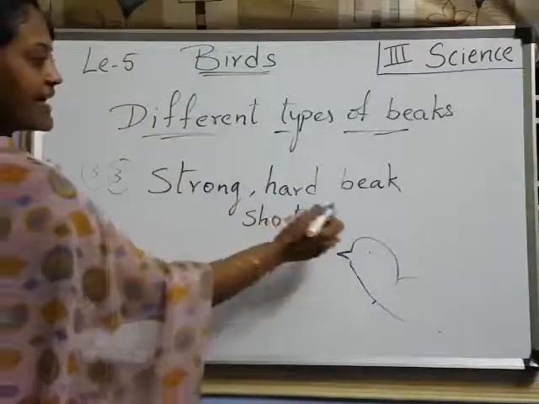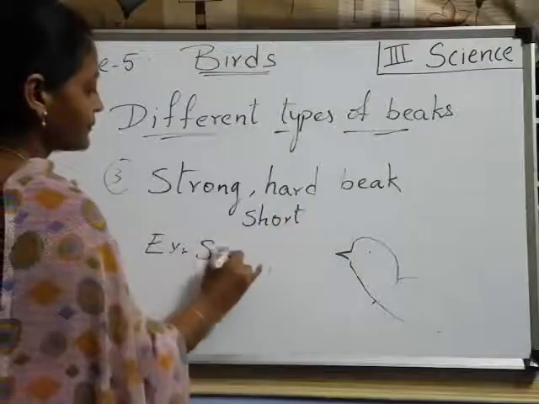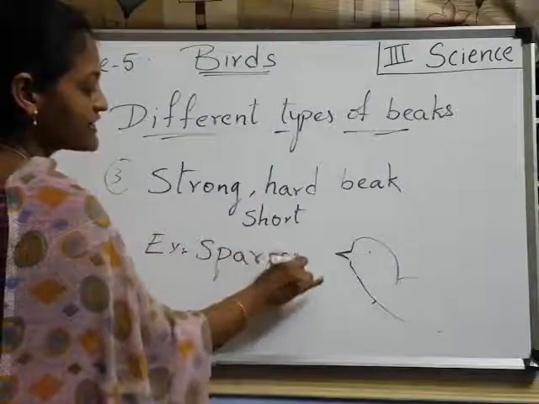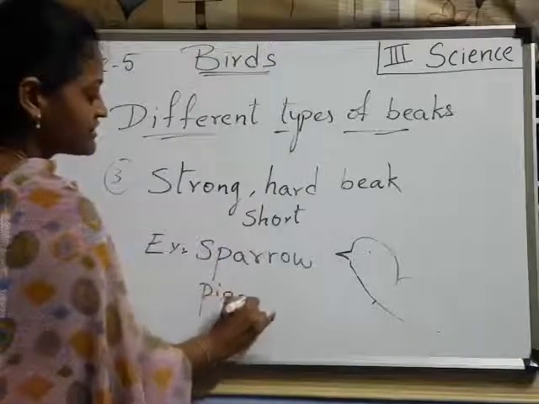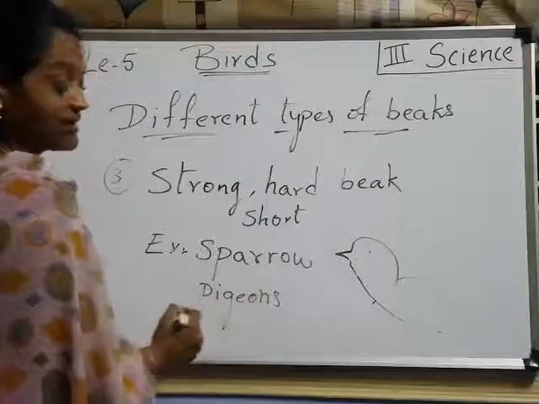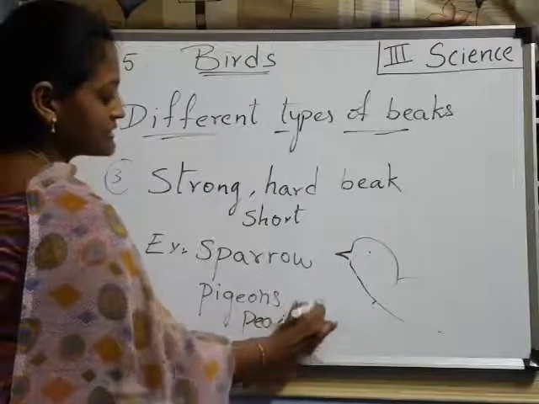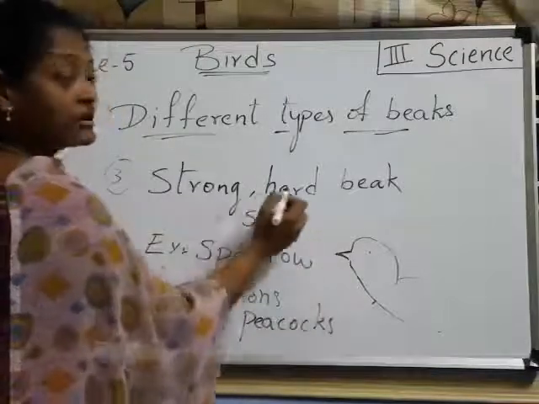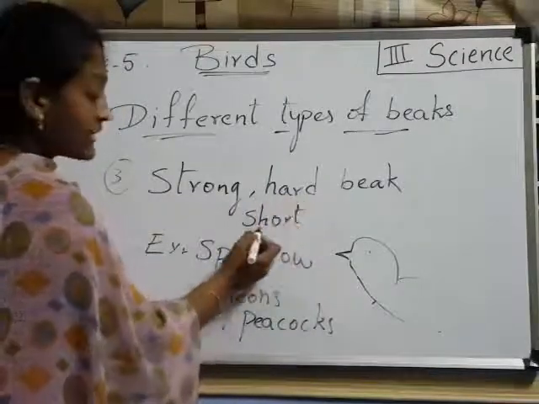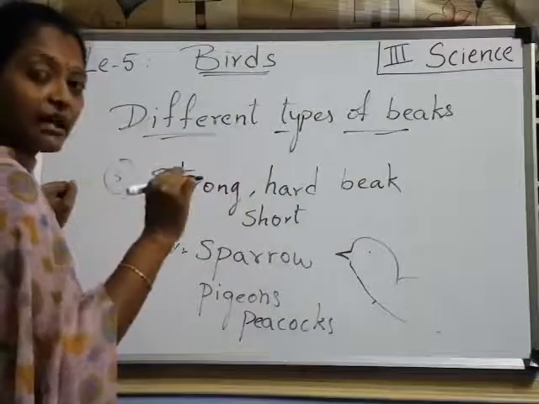Which birds are having a beak like this? Examples, children: sparrow. Sparrow is very small, right? Pigeon. Have you seen pigeons? Yes, so many are there. Pigeons and peacocks. These birds have strong, hard, and short beaks. Short, but those are very hard.